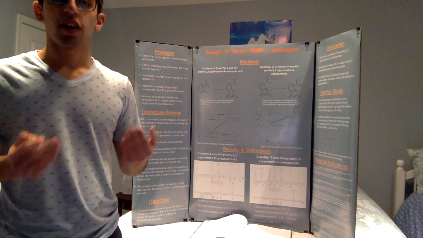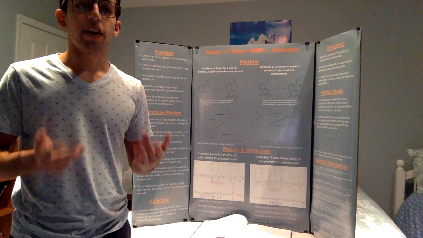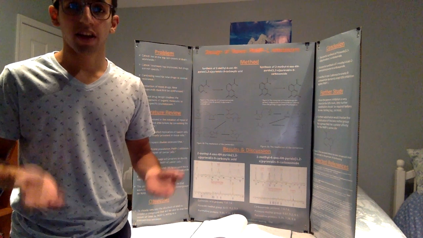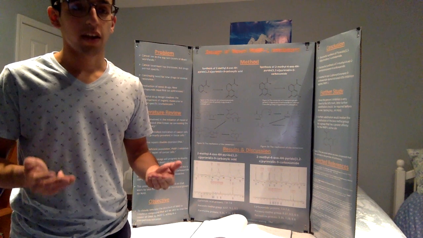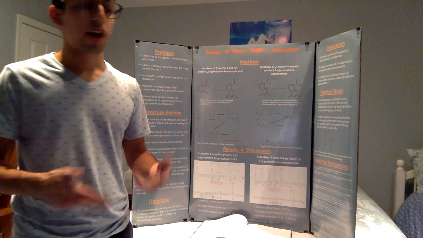So this project demonstrates the use of rational drug design in cancer treatment, and hopefully in the future I'll create a compound that will be active against PARP1 and will become a part of the market after further experimentation.